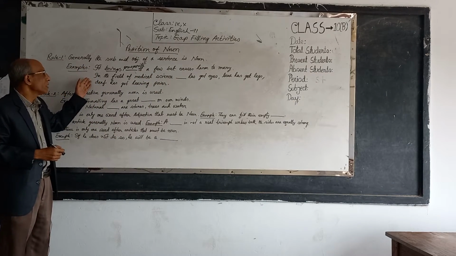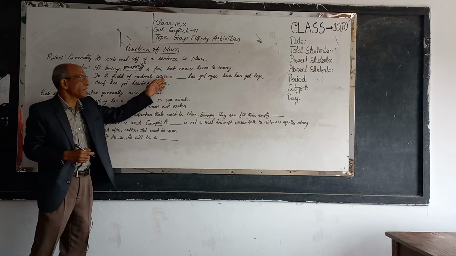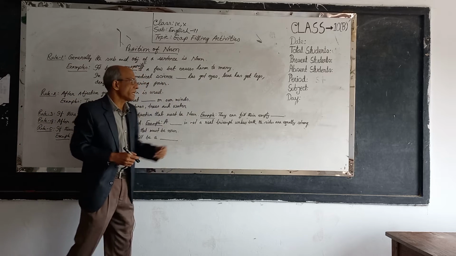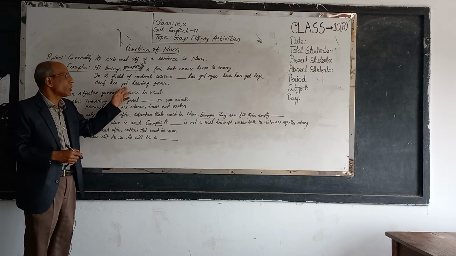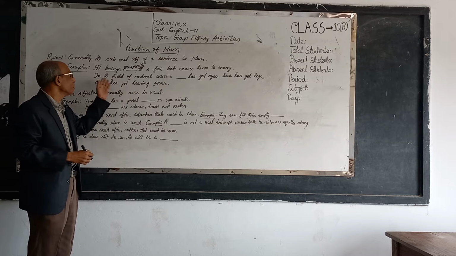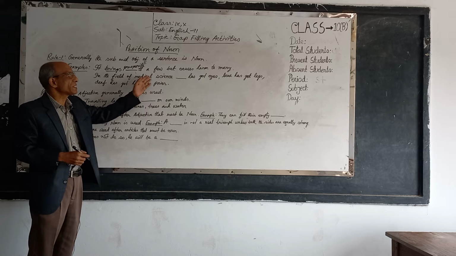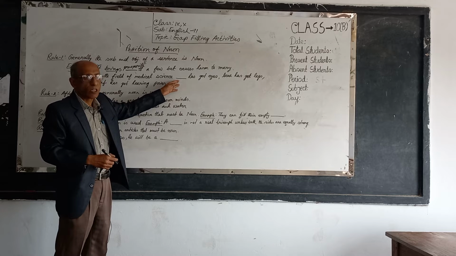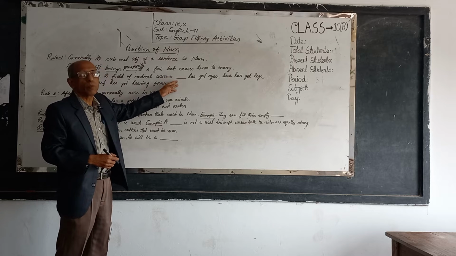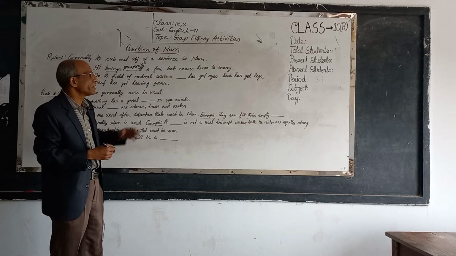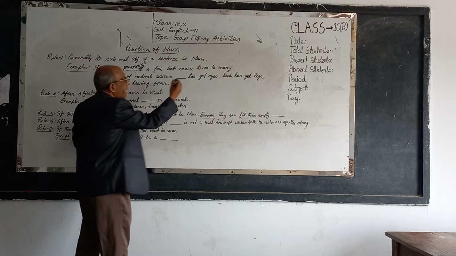Another example: in the field of medical science, dash has got eyes, lame has got legs, deaf has got hearing power. Here it will be the subject, so as subject it will be a noun. The suitable noun will be blind.